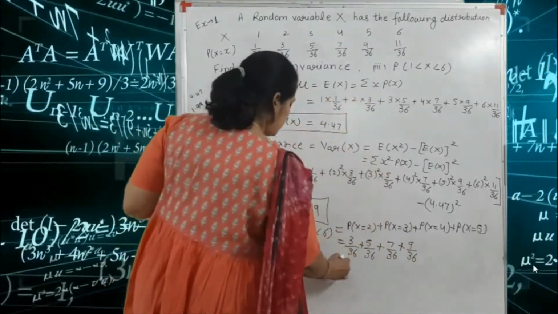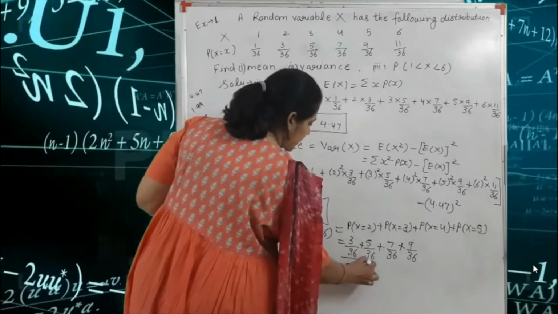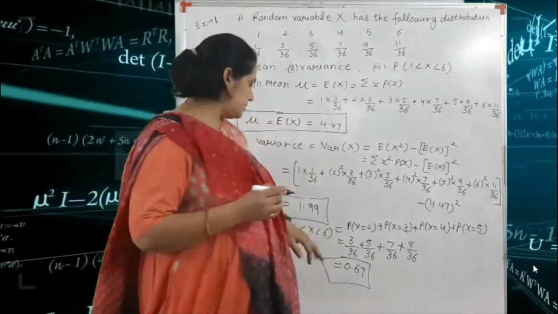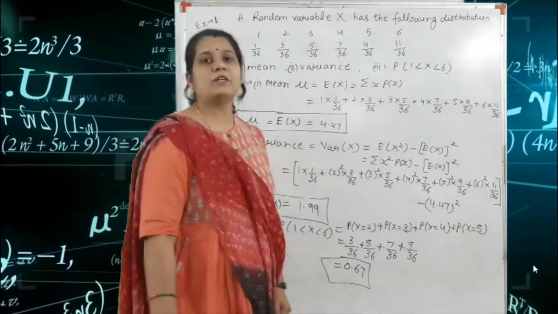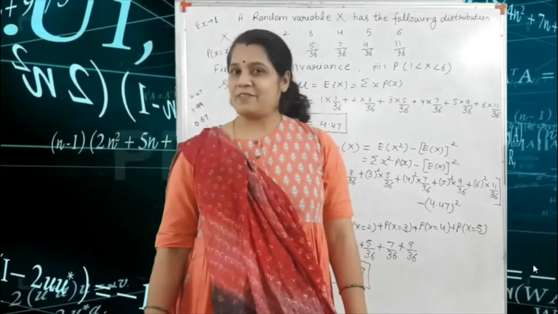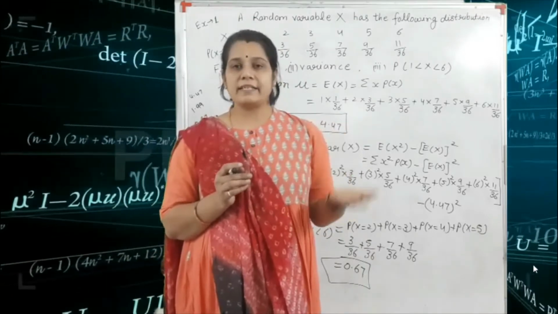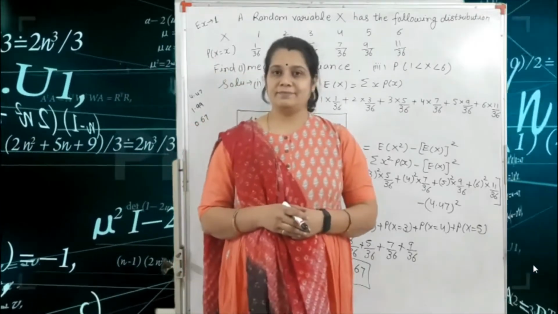Okay, so after solving this term, we get the value 0.67. This is your third answer. That means the probability of 1 less than X less than 6 is equal to 0.67. So this is the example of the expectation and the variance according to your basic probability chapter.